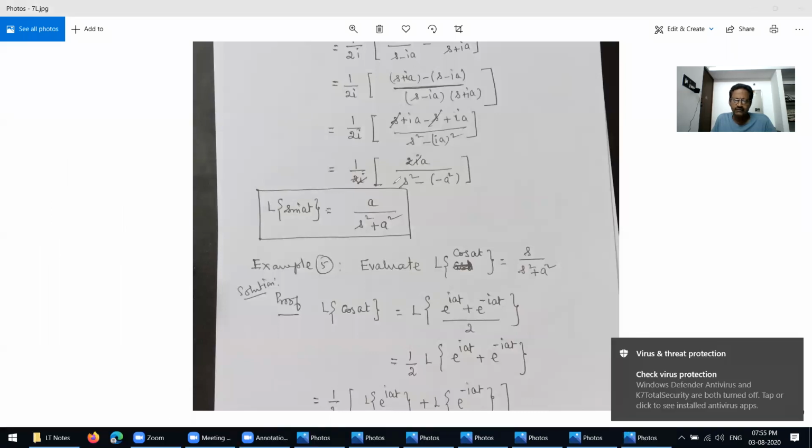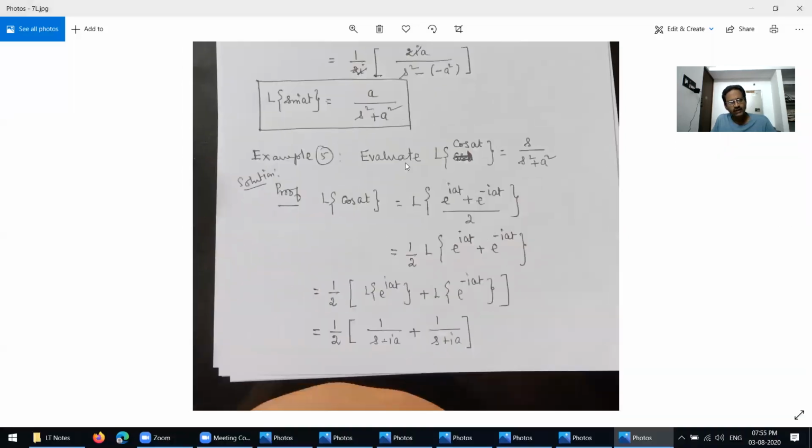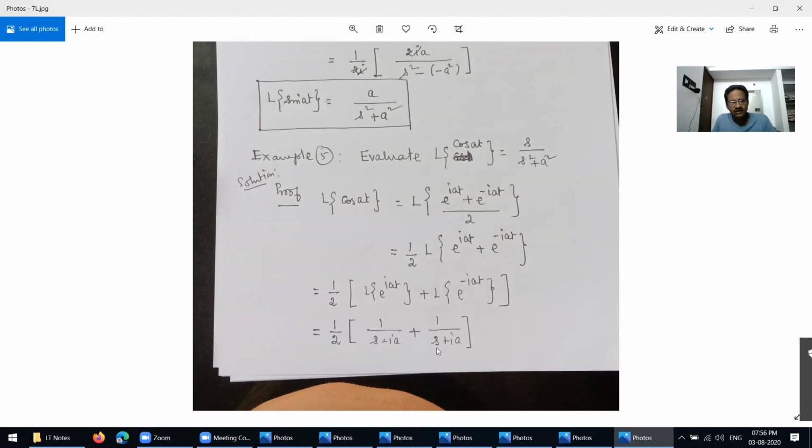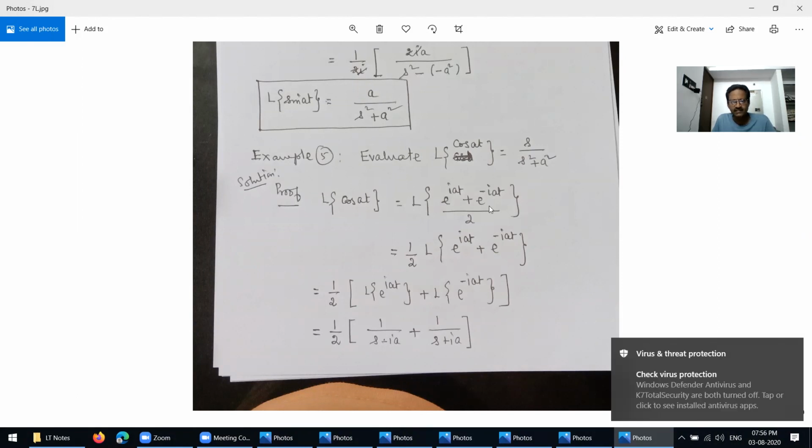Next we go to another one. Next we have to evaluate Laplace transform of cos at equal to s over s square plus a square. Proof. Laplace transform of cos at equal to Laplace transform of, already we know that cos at is e power iat plus e power minus iat divided by 2.